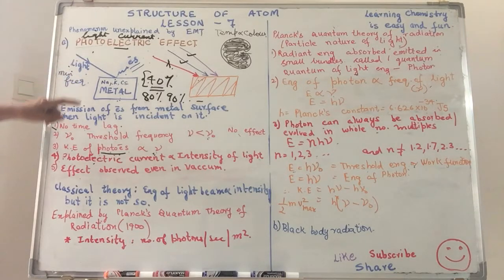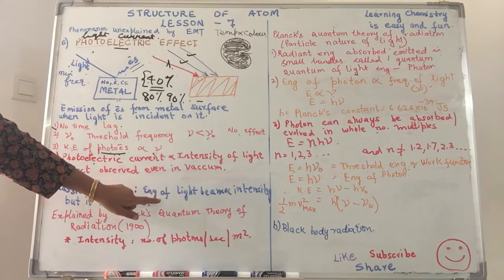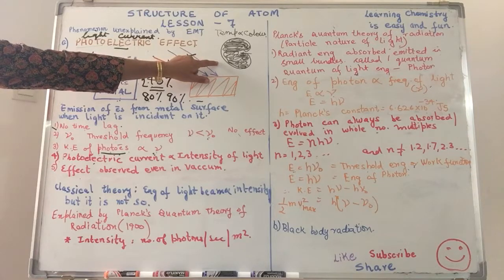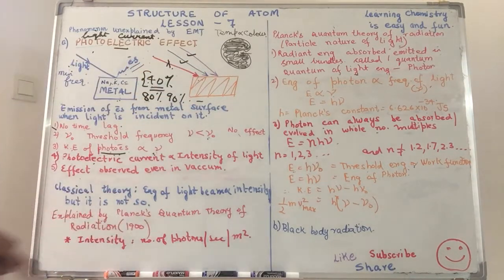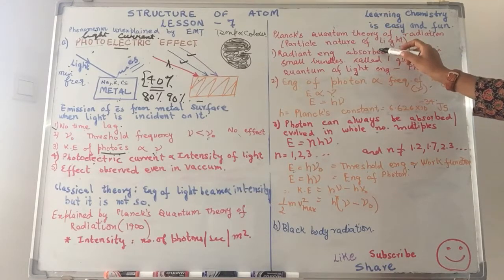So photoelectric effect was something which could not be easily explained by the classical theory. So was the black body radiation concept. So Planck gave his own concept, or he floated the idea of what we call the particle nature of light.